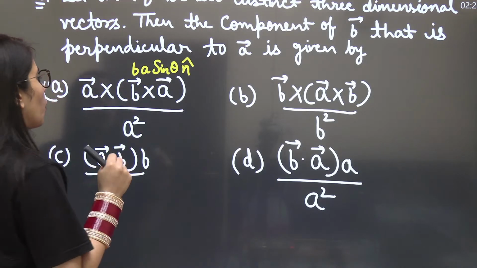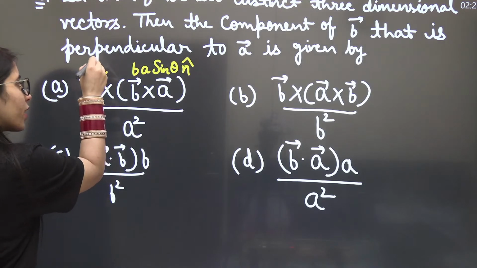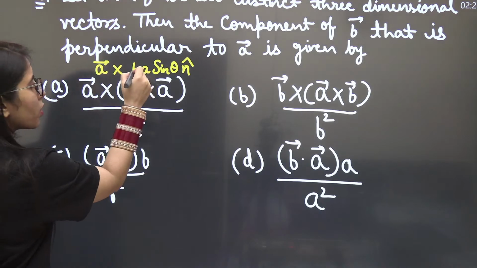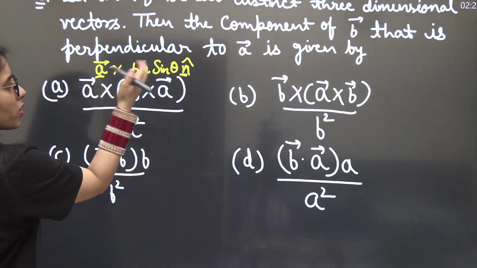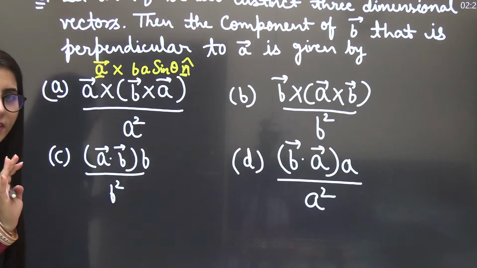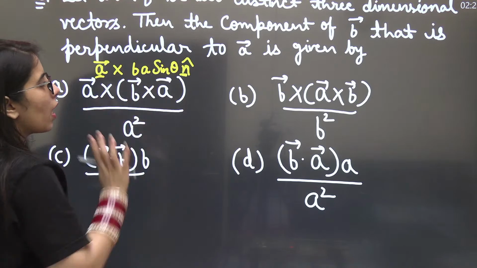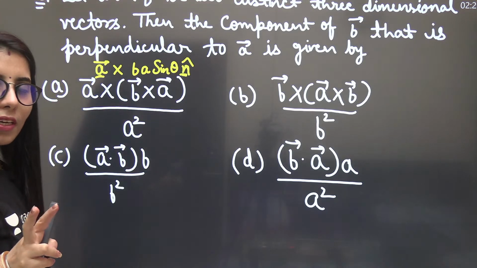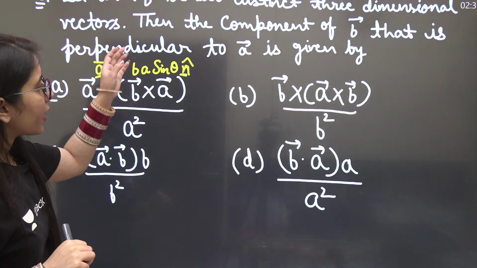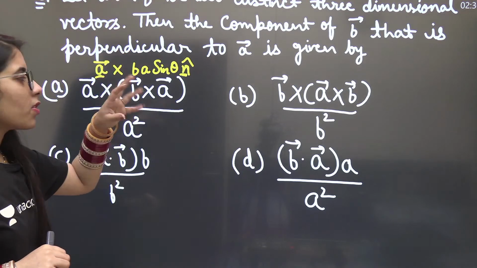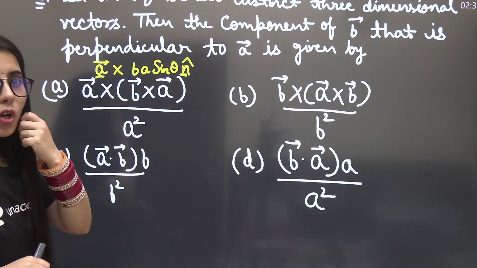Clear? Now I will take the cross product of this vector with this one, because the rest is just a scalar quantity. And you know the magnitude of unit vector n is 1, so it will not have any effect here.